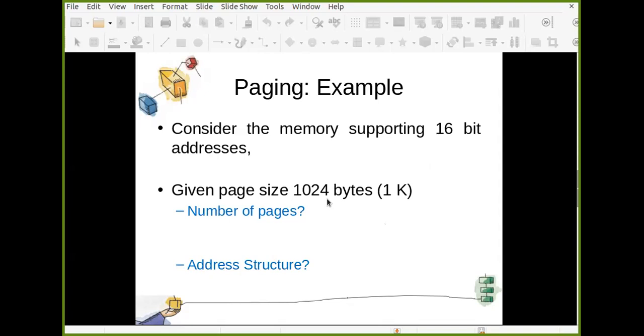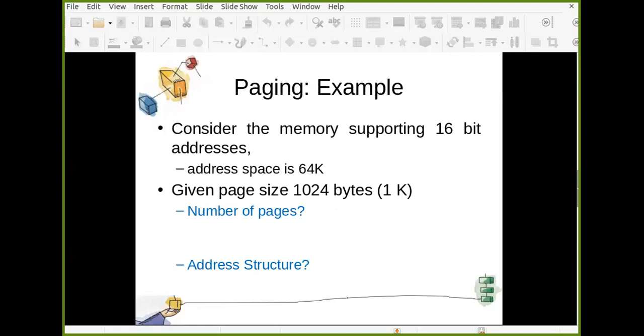You should be good at this binary calculation. That is 2 raised to 10. Total addresses are 2 raised to 16. One page can contain 2 raised to 10 bytes. So how many pages can there be? It is 2 raised to 6. That is 2 raised to 16 divided by 2 raised to 10.